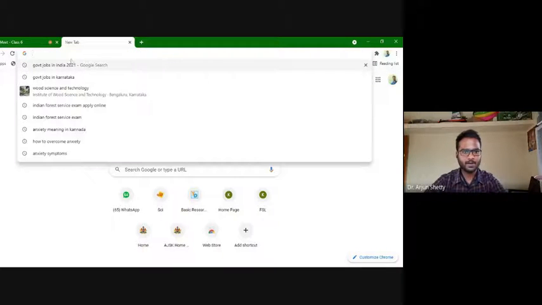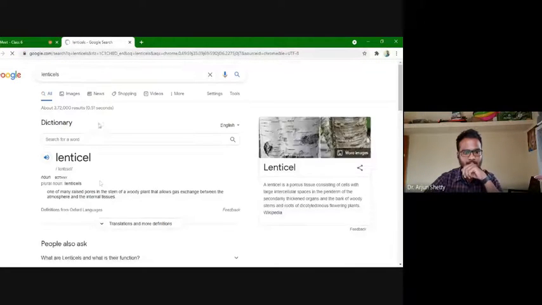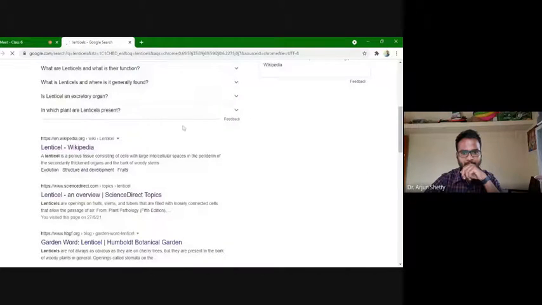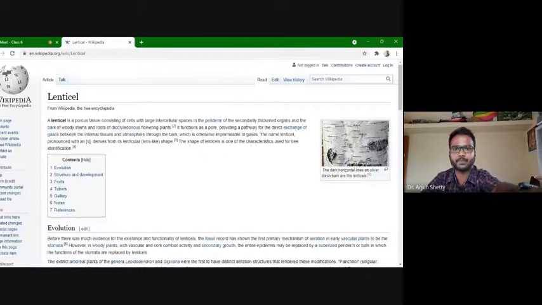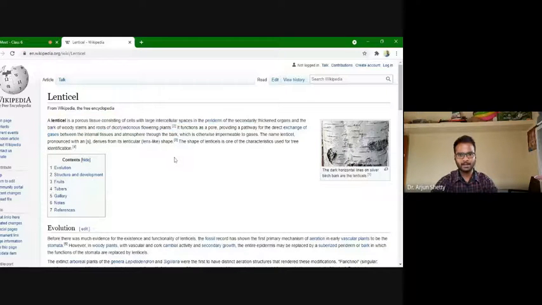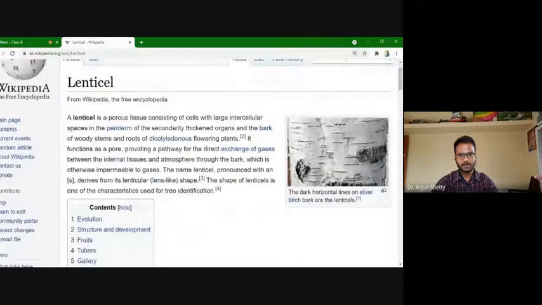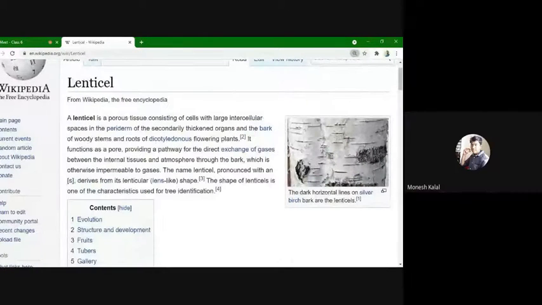Okay. Now let me talk about lentil cells. So we'll directly go to Wikipedia. For example, you have taken this from here to this. Don't worry about the information. Can you all see the bigger screen clearly? Now is it visible? Yes, sir.